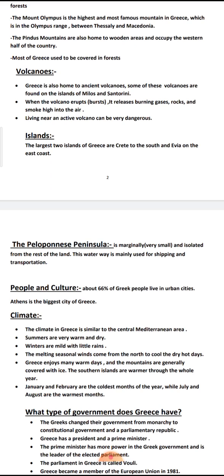So if I ask you, tell me the famous islands in Greece, you can tell me Crete. And where is Crete? In the south. And Evia, where is Evia? In the east coast.